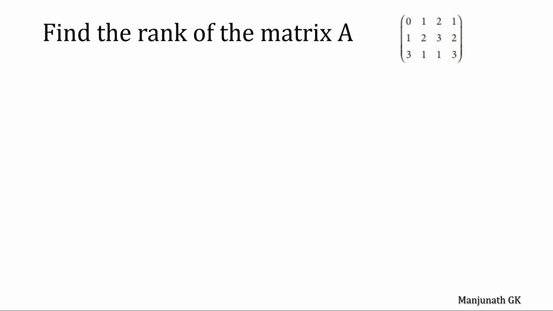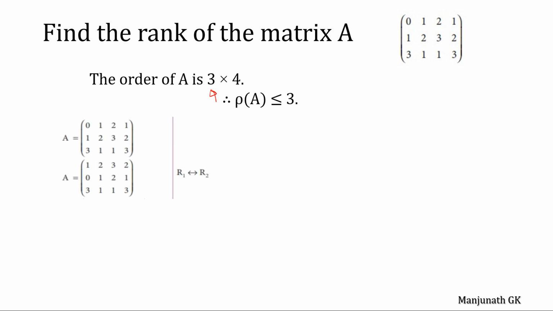Alright, similarly consider the next problem. It is of order 3 cross 4. Then the maximum rank of this matrix is either 3 or less than 3. Now consider the matrix A and convert it into row reduced form. Do some operations here. Swap row 1 and row 2. Next, R3 equals R3 minus 3 into R1, so the first element is 0. 1 minus 6 equals minus 5.